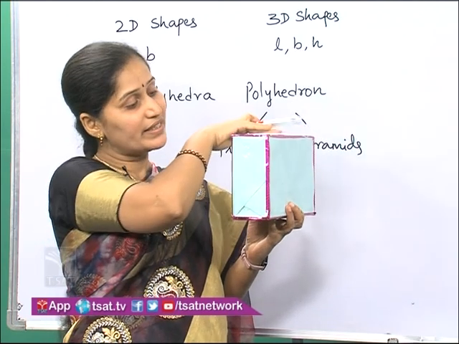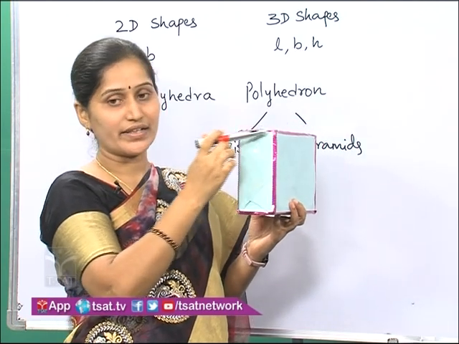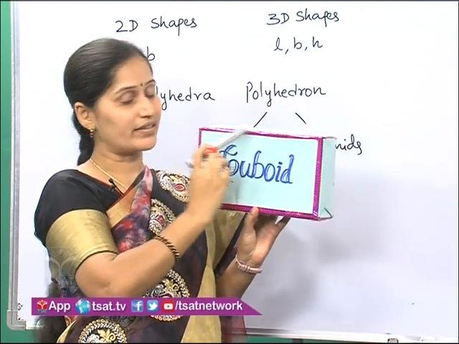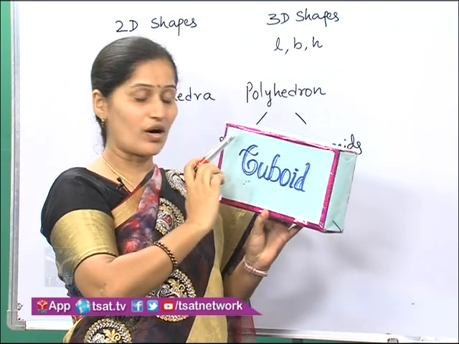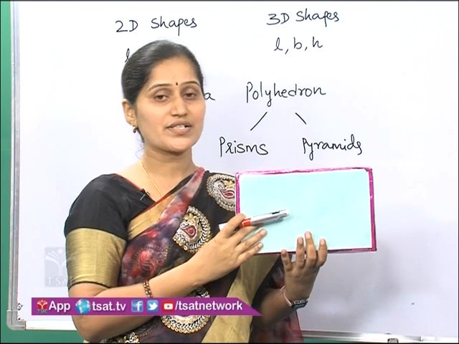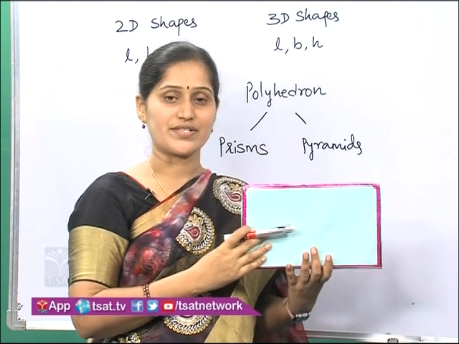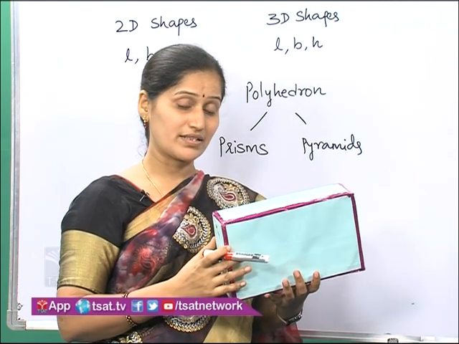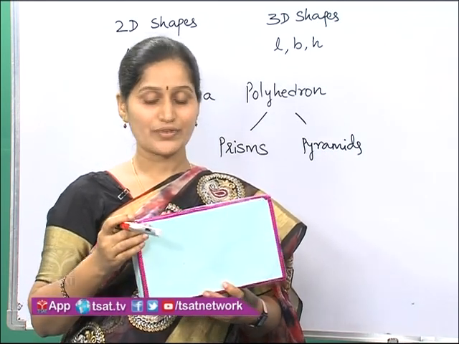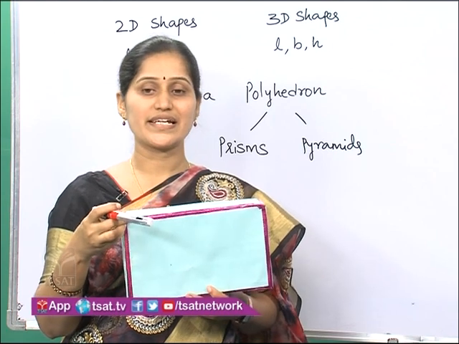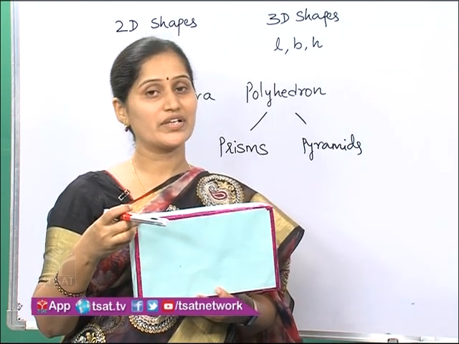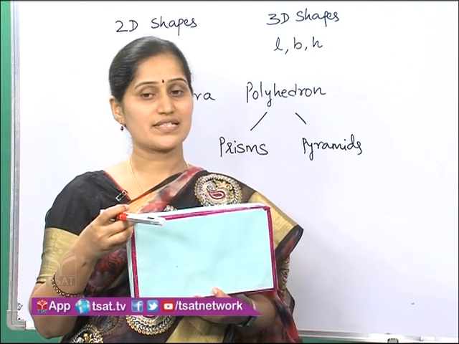Similarly, these two are intersecting here and these two are intersecting here. Like that, all the faces are intersecting. That intersection is known as edges. And edges also intersect, right? That intersection of edges is known as a vertex, and the plural of vertex is vertices.